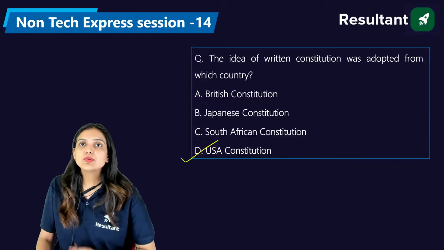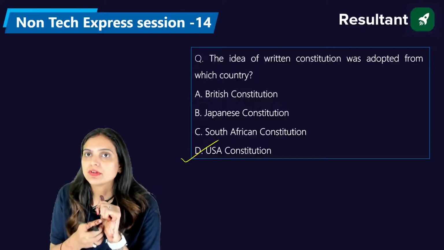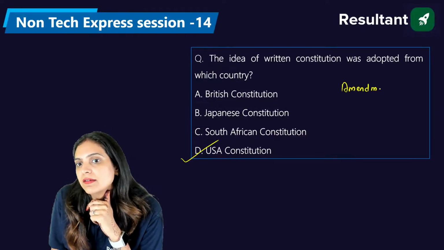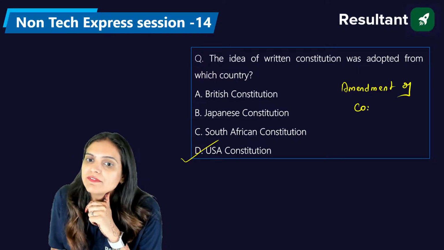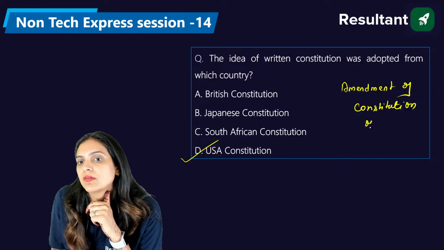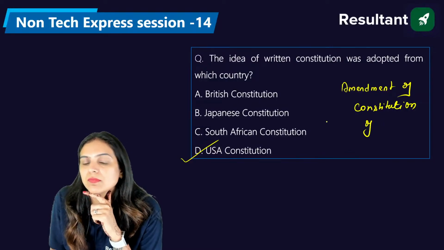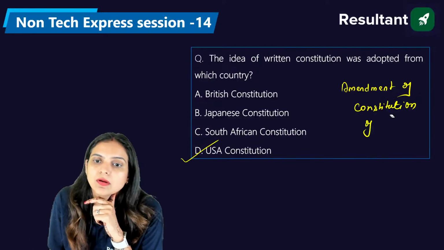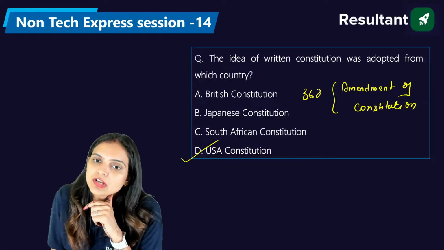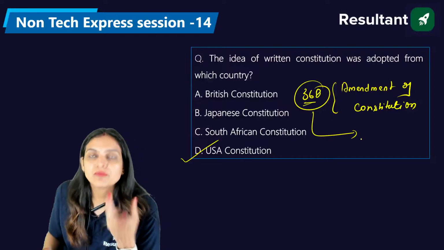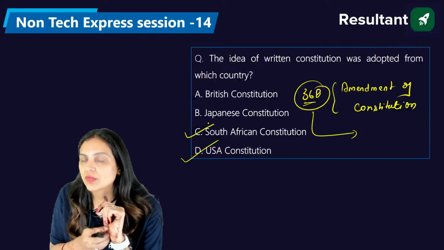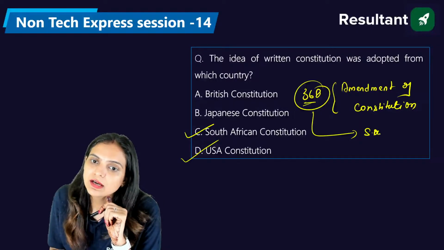Okay, so if we do talk about the amendment of the constitution, from where have we taken the amendment of the constitution? Under Article 368 we have the features of constitutional amendment. So under Article 368, from which country have we taken that? Very good, Venkat. We have taken it from the South African constitution. So you can write it here, South African.